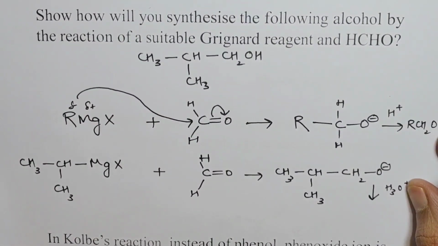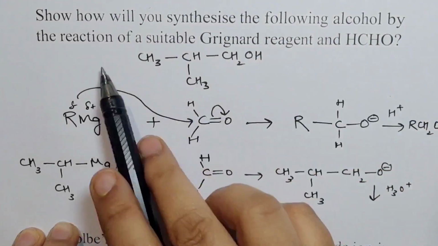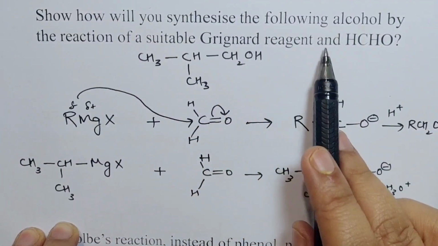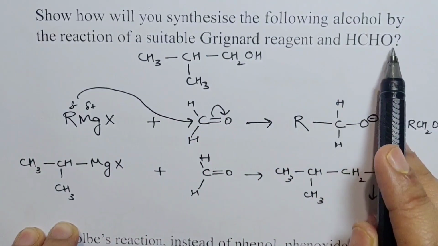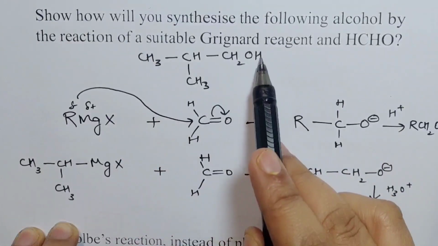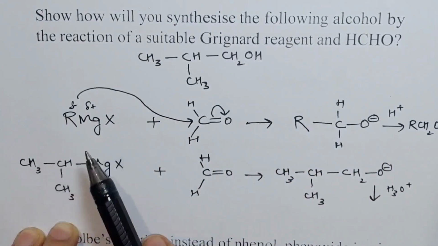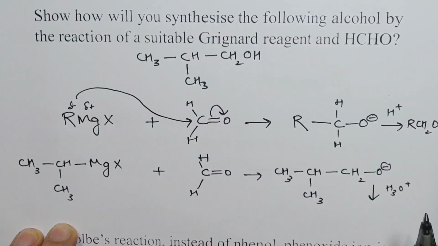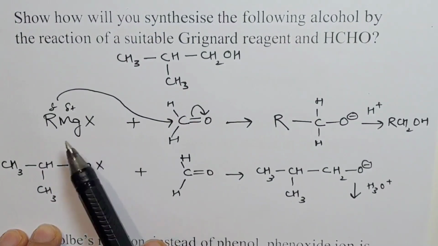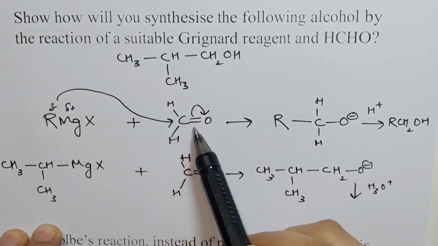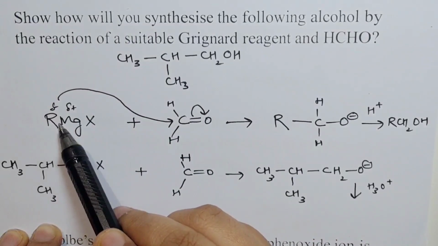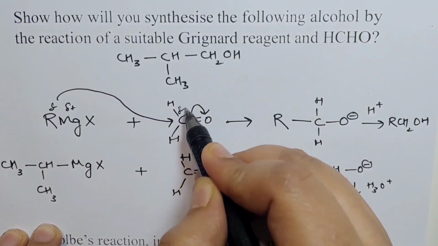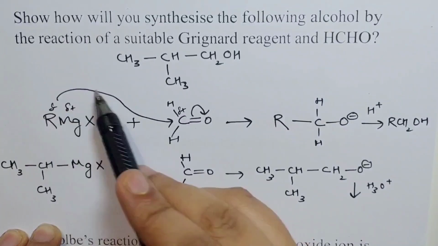Show how you will synthesize the following alcohol by reaction with a suitable Grignard reagent and HCHO, that is your methanal. So this is the compound that you have to form. Now, let's look at the general reaction that would make it much easier to understand. RMgX reacts with HCHO, R being partially negative and this carbonyl carbon being partially positive, R will attack here.